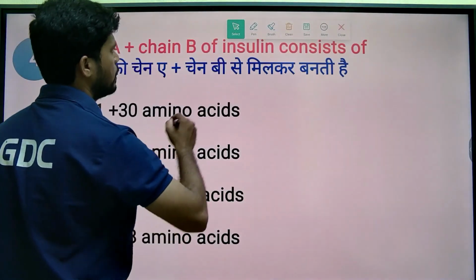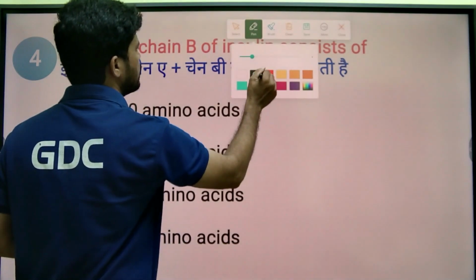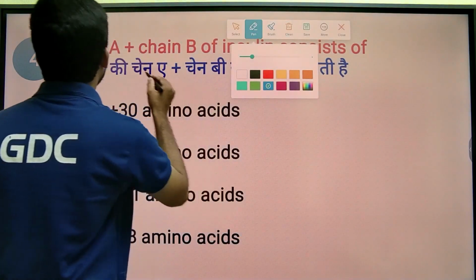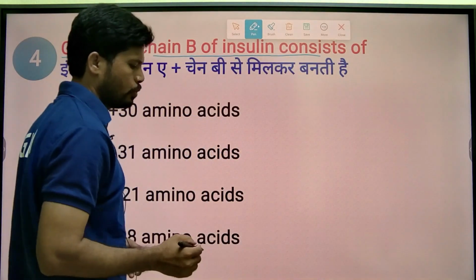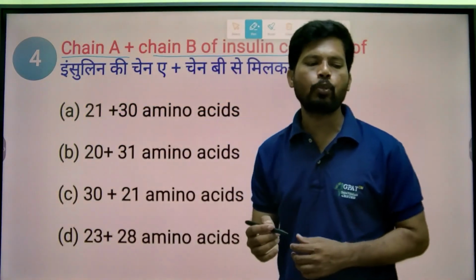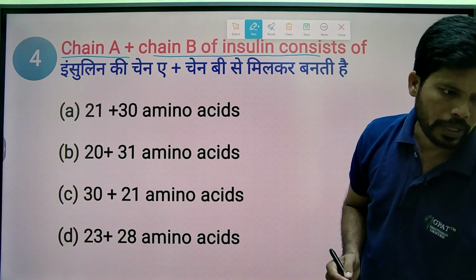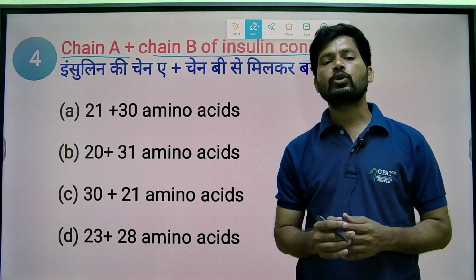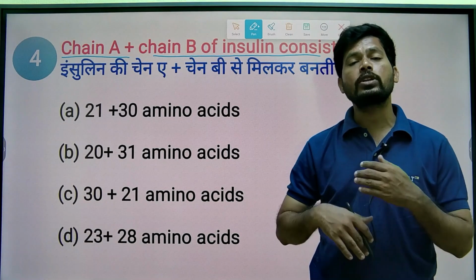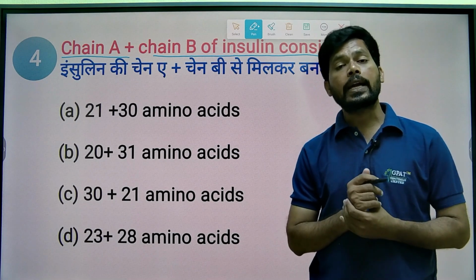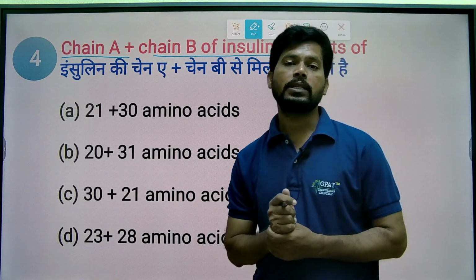So going for the next MCQ. Chain A plus chain B of insulin consists of how many amino acids? Insulin is one of the important hormones in the body. Insulin is produced as pre-proinsulin, which converts to proinsulin, and proinsulin converts to active insulin. Active insulin contains amino acids in the form of an A plus B chain.